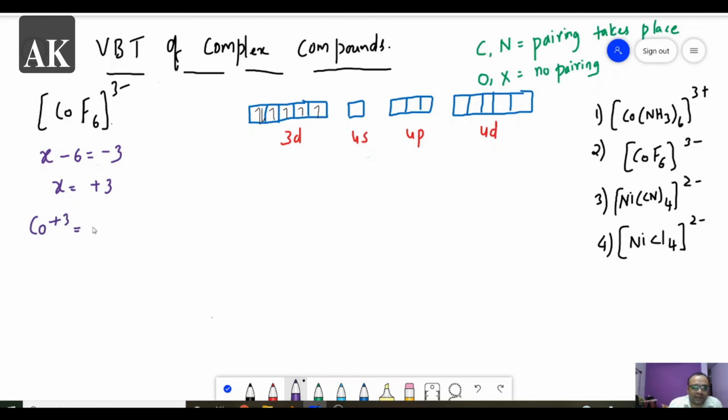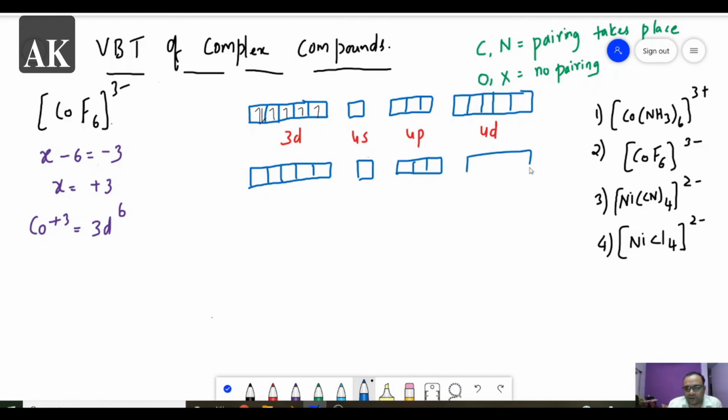I am writing the configuration. You will be getting 3d6, as 3 electrons are lost. So up to here it is okay, and this is the configuration which we are writing for the 3d6. This above one is the actual configuration, and this below one is the configuration based on the complex, based on ligands.